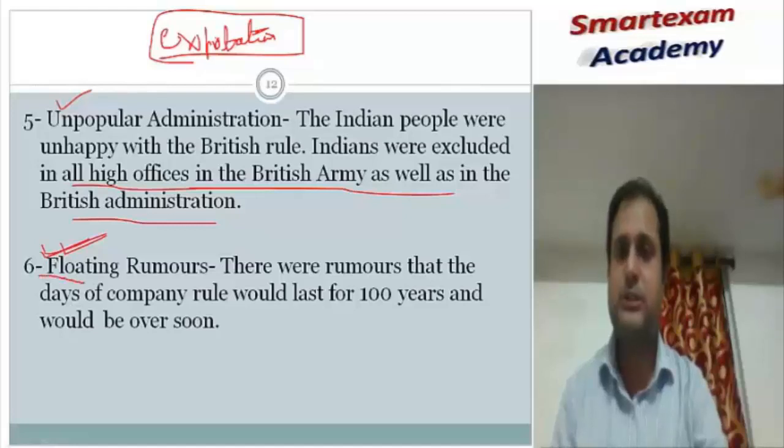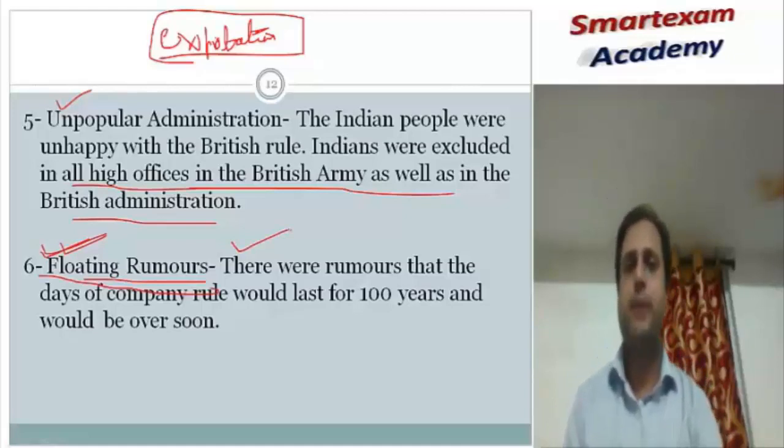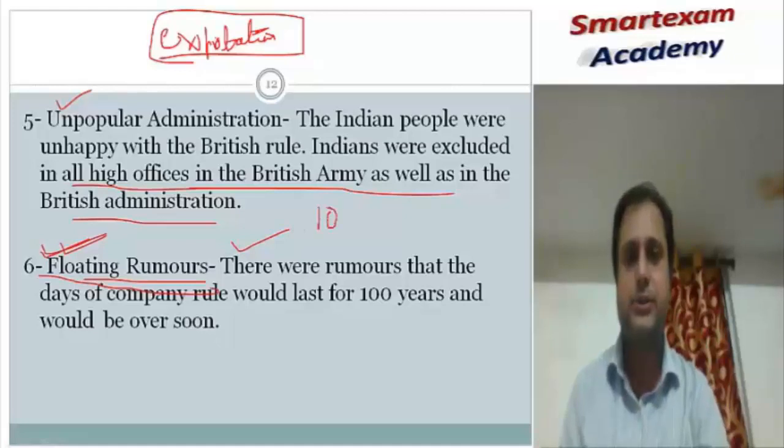So if we talk about the sixth reason, floating rumors. Now there were rumors among the Indian people about the British Empire, that within 100 years the British Empire will vanish, will pass away, or within 100 years the rule of the British Empire will be over.